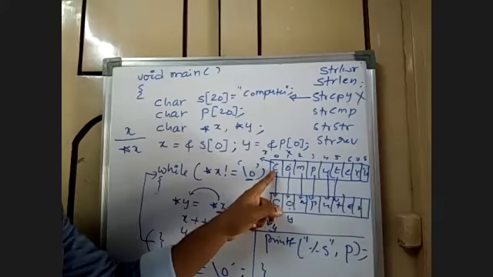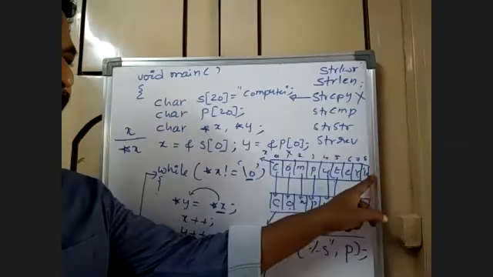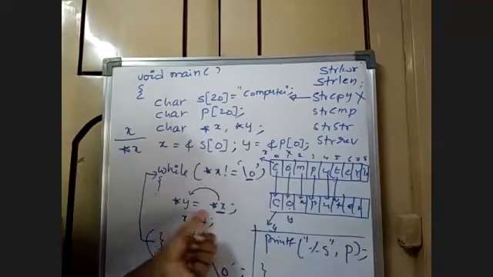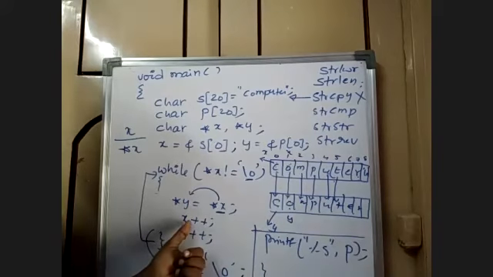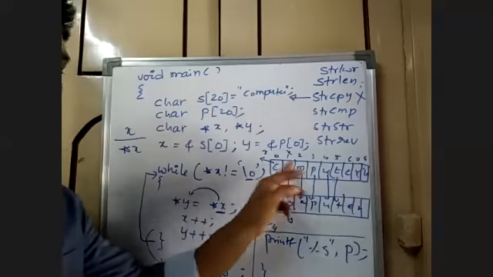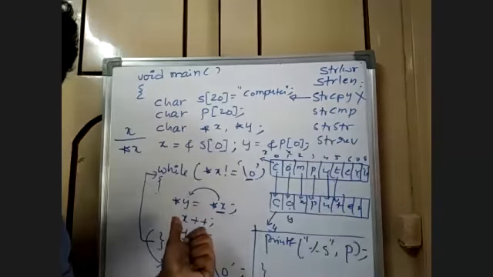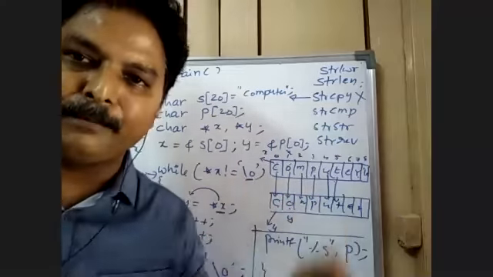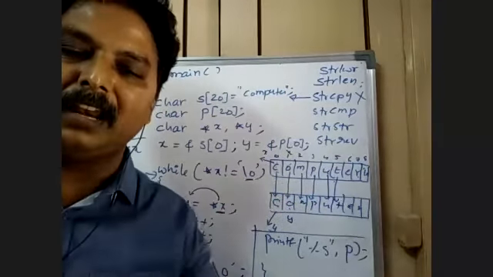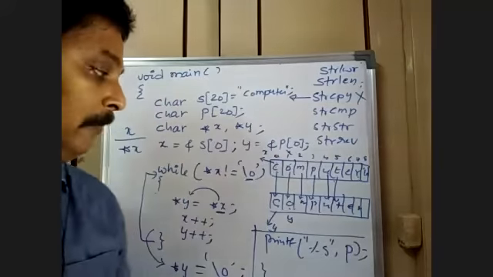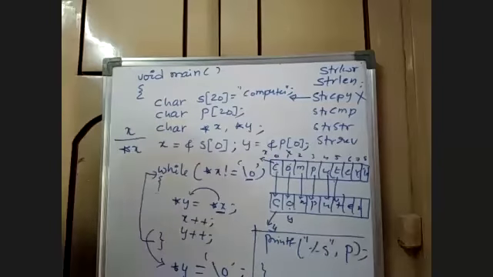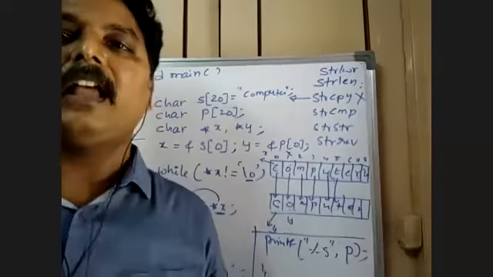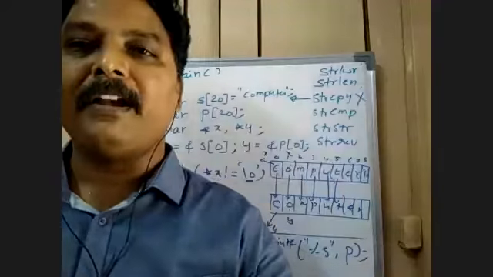Now, from the first letter till the null, you keep on copying letter by letter. Once one letter is copied, go for the next address. Once another letter is copied, move to the next address. So you keep on doing the same process till you reach null. So this is string copying using pointers.